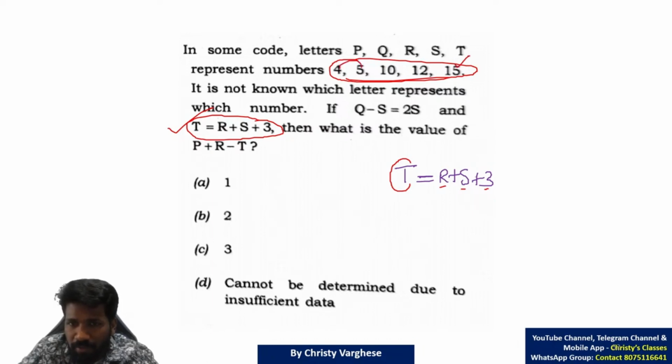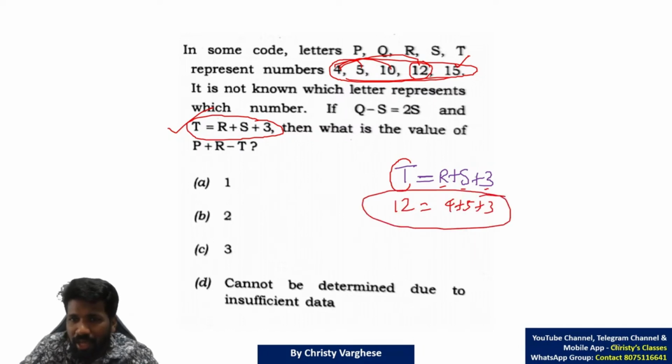For 15: 4 plus 5 is 9, plus 3 is not 15. 4 plus 10 is 14, plus 3 is not 15. 4 plus 12 is 16, which is more than 15. So 15 will not work. Now check 12. 12 is 4 plus 5, 9, plus 3. So that is satisfying. And if you check all other numbers, there is no other possibility.